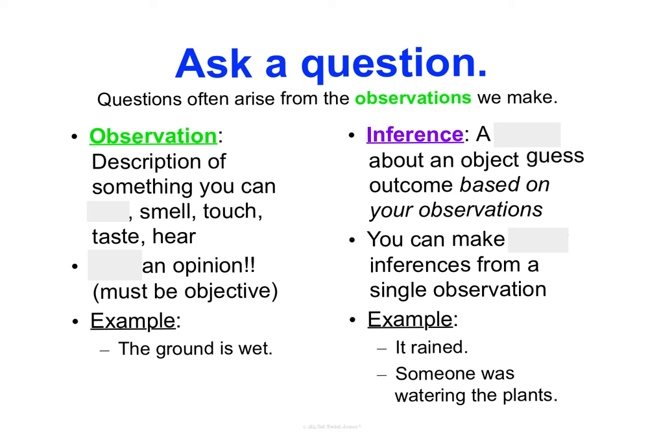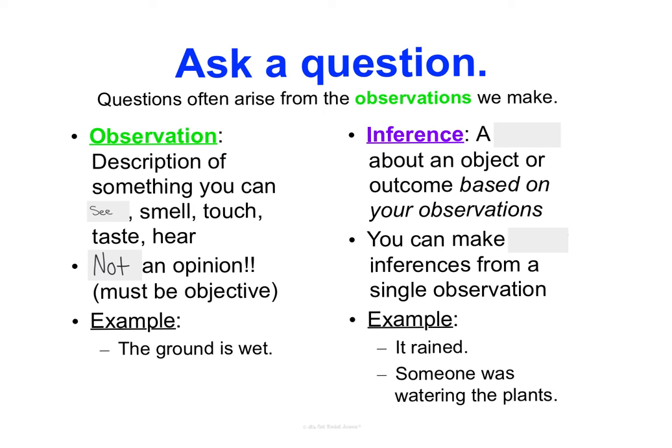The first step of a scientific investigation is to always ask a question. Questions often arise from the observations that we make. An observation is a description of something you can see, smell, touch, taste, or hear. It is not an opinion, meaning it must be objective. It must be the same for everyone. So an example of this is that we could see with our eyes or one of our senses that the ground is wet. We're not saying we know why the ground is wet. We just simply see that the ground is wet.